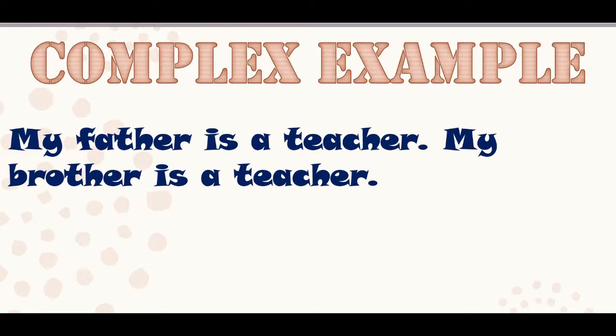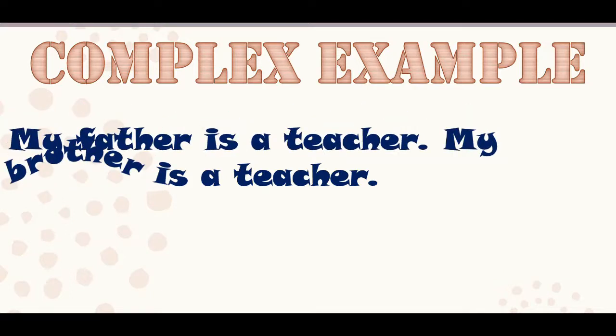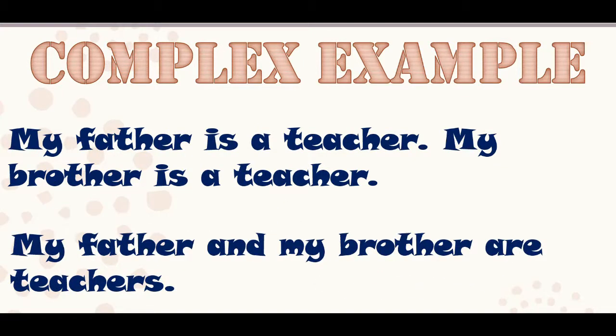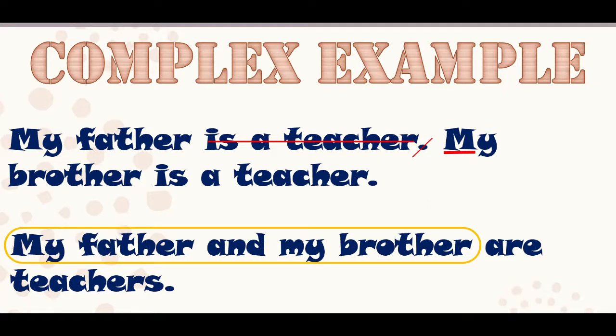My father is a teacher. My brother is a teacher. Both sentences are giving us the idea that the family members of a certain subject are teachers, right? So, instead of making two sentences, let's join them using and. So, the sentence will become, my father and my brother are teachers. What have we done? We have cut the repetition from these two sentences and the M of my brother will be small. Why? Because now we are not going to use it in a different sentence. We are joining it with the certain subject which is my father, right? So, my father and my brother are teachers.